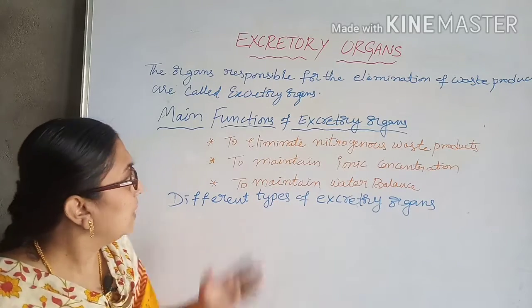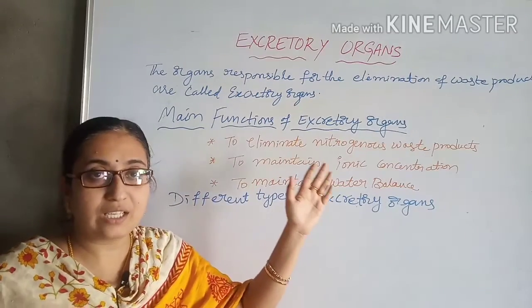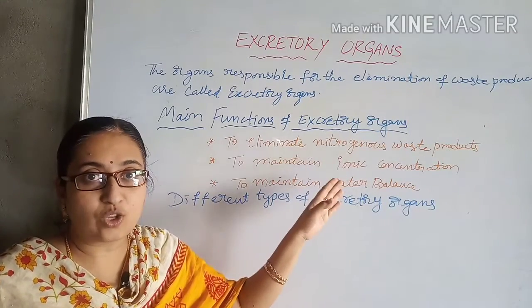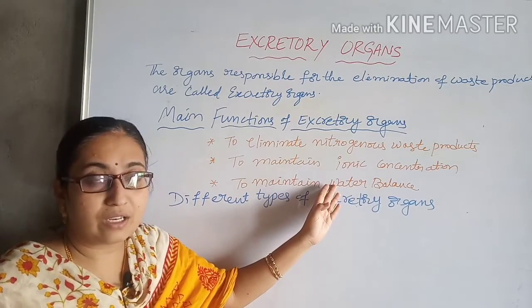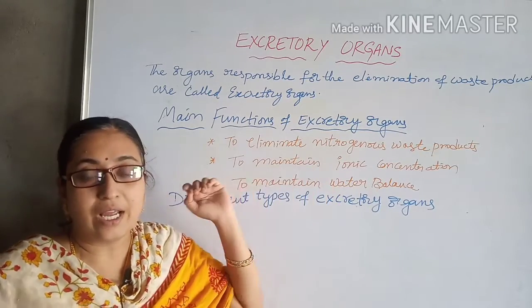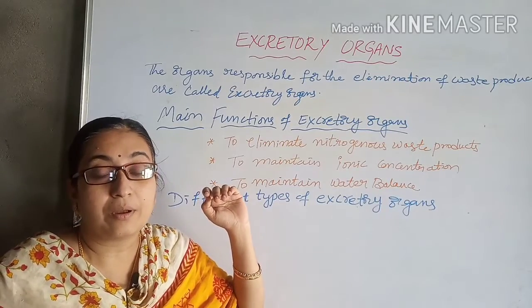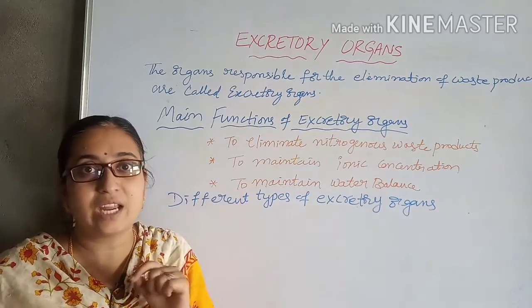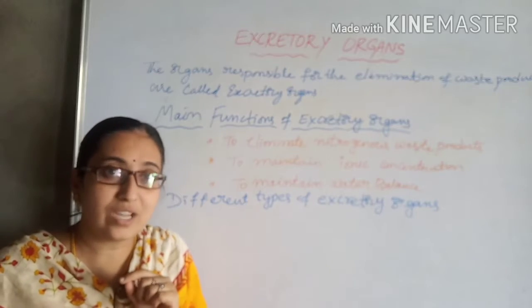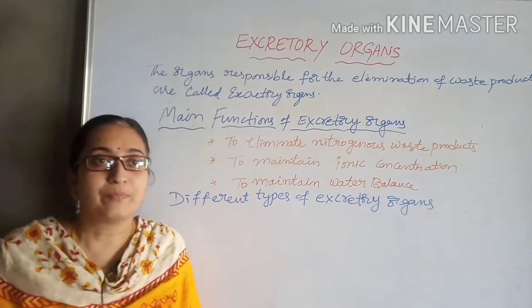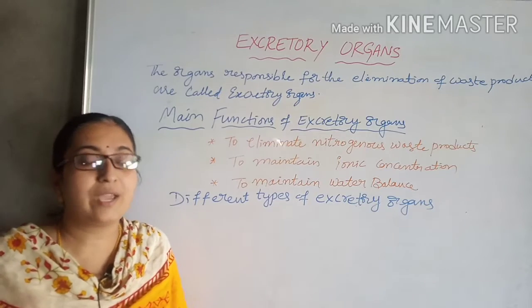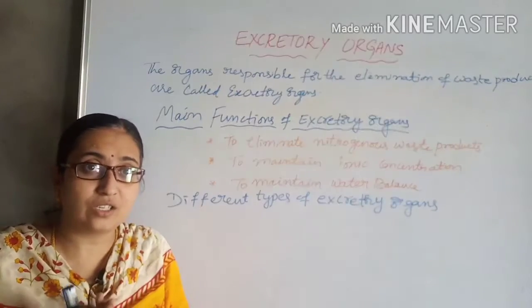They will eliminate the nitrogenous products, and along with them they will excrete ions in order to maintain the ionic balance in the body of the organism, and they will also maintain the water balance. If excess water enters into the cell, what will happen?